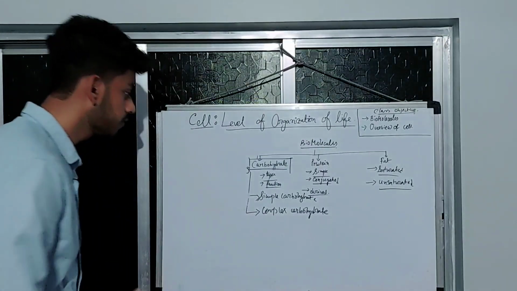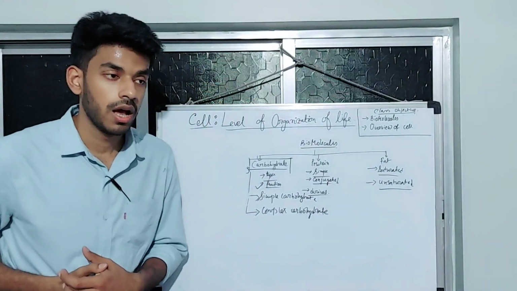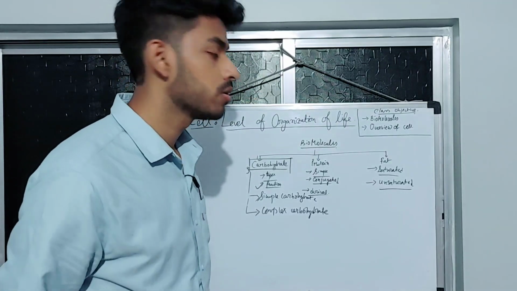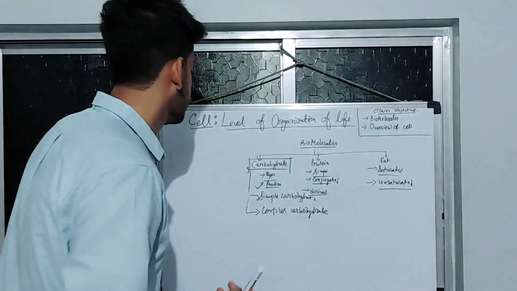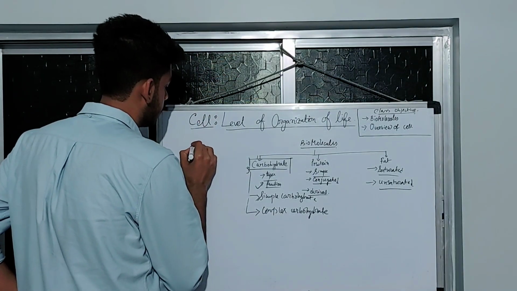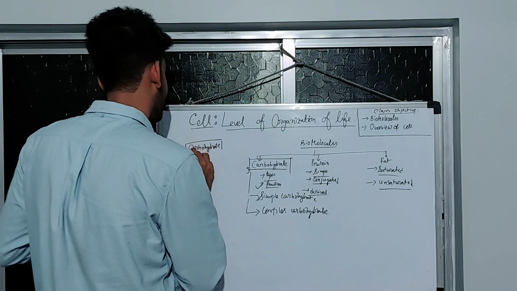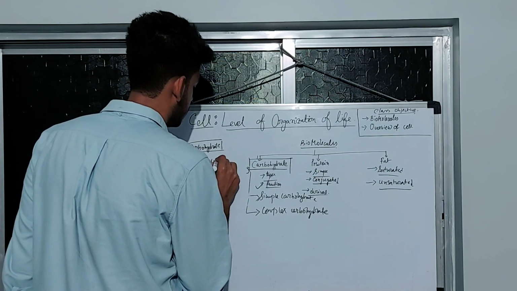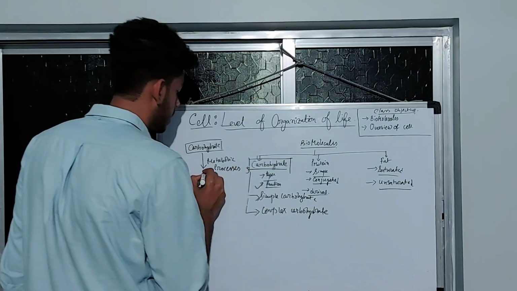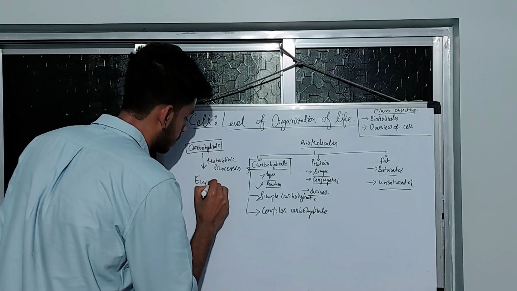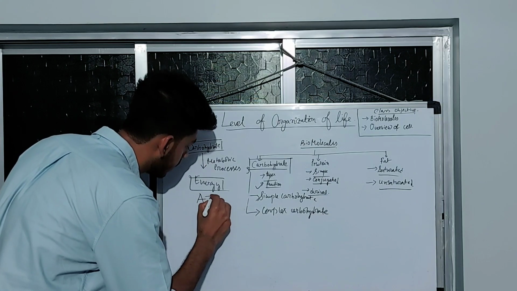So what is the function of carbohydrate? Carbohydrate gives us energy. How does it give us energy? Various metabolic processes which are constantly going on inside our body digest the carbohydrate which we take via our diet, go through metabolic processes, and give us energy in the form of ATP.